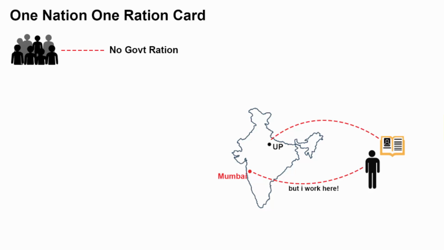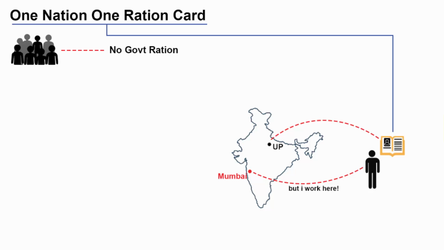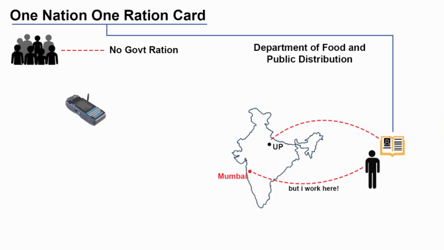It is from this problem, the government of India has come up with the idea of One Nation, One Ration Card, so that the beneficiary can claim ration anywhere in the country. And obviously it is going to benefit especially the migrant workers and their family members. The implementation of the scheme comes under the Department of Food and Public Distribution. And of course the government is going to take the help of technology. With the help of electronic point of sale devices, distribution of ration anywhere in the country is going to be easy.